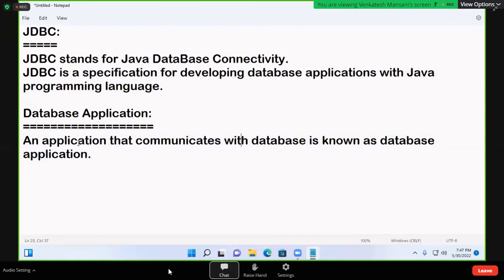So here, what is an application and what is a database is required. Then you'll understand what a database application is. Once you understand this, then you'll understand what JDBC is. Next heading, application.